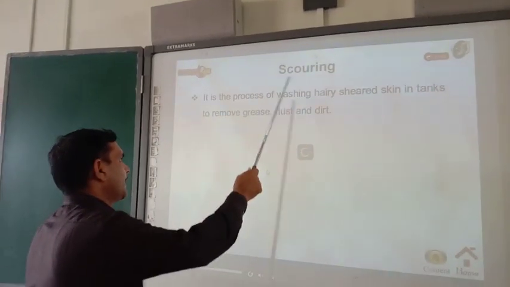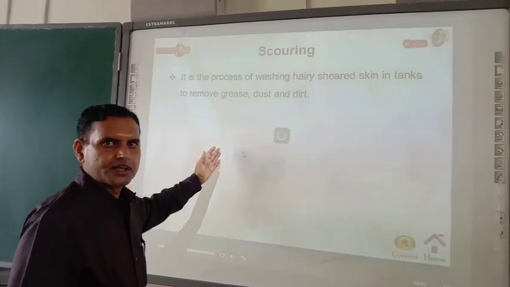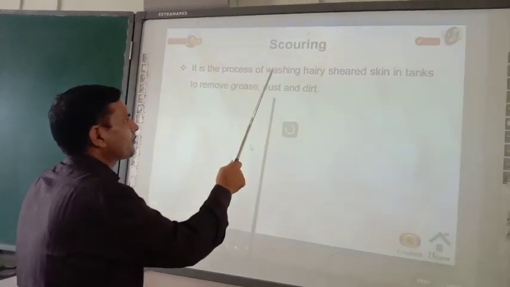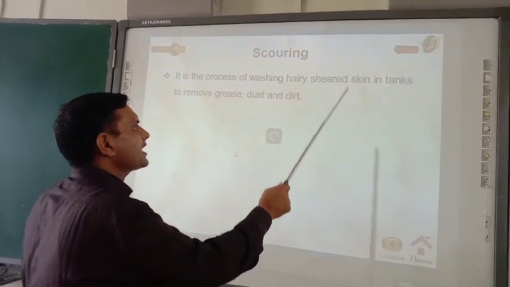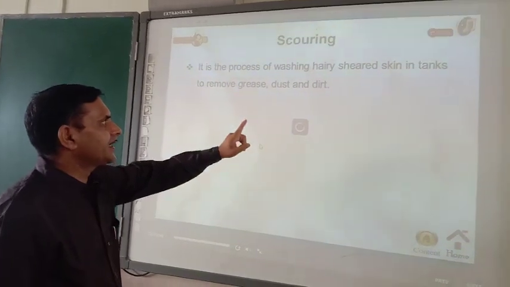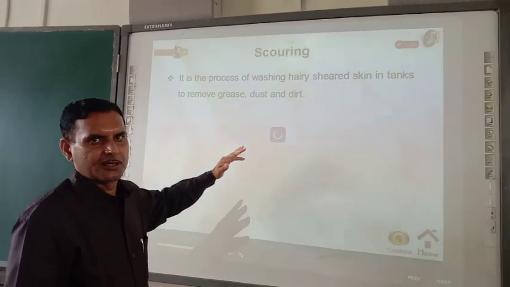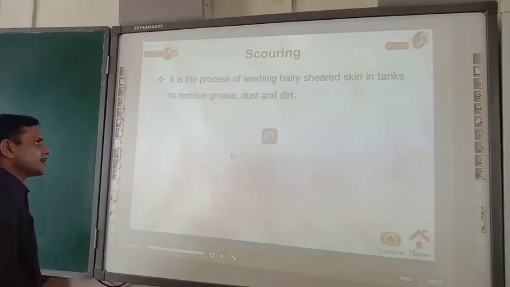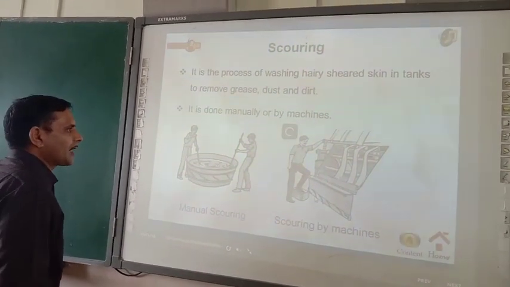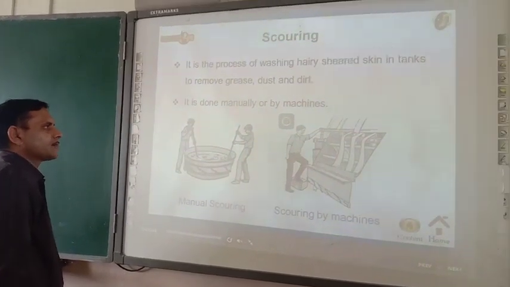Okay. Next step is scouring. You have already gone through the shearing process through one animated video. Now the next process is scouring. It is the process of washing hairy sheared skin in tanks to remove grease, dust and dirt. So in scouring, we are cleaning the sheared skin because it contains some impurities. It is done manually or by machine. Manual scouring and scouring by machine.